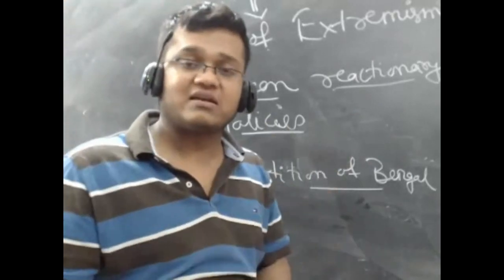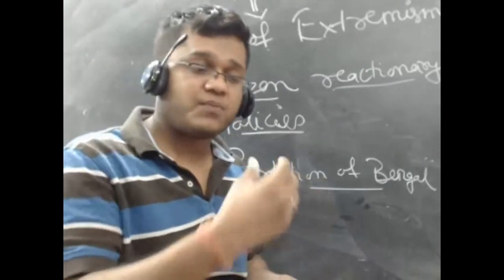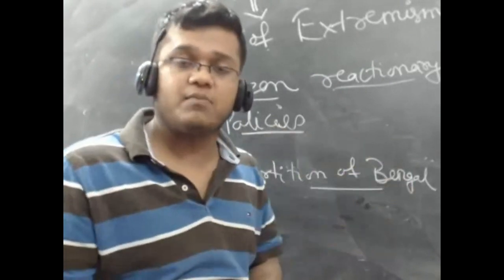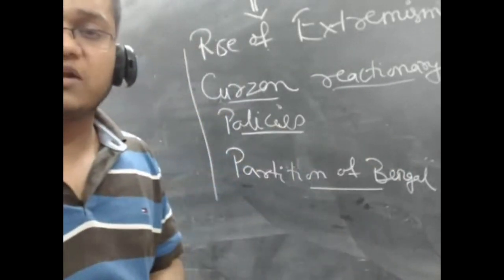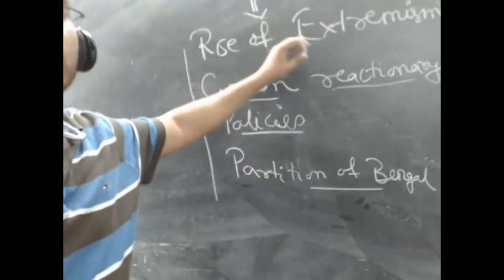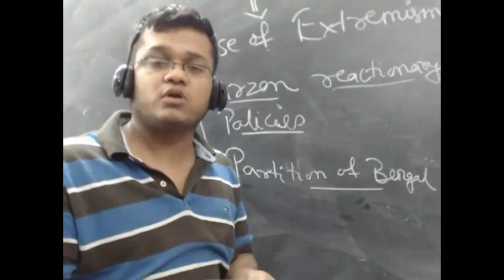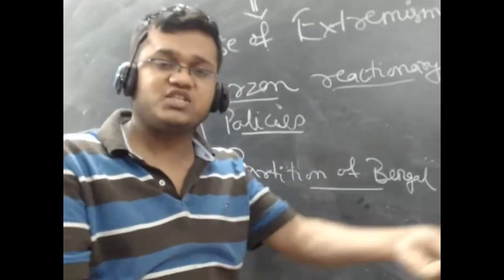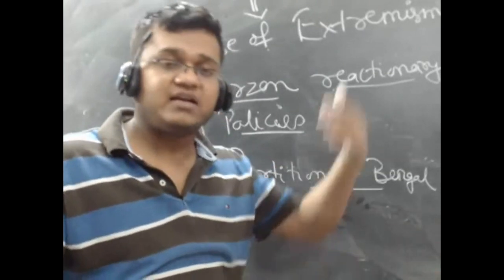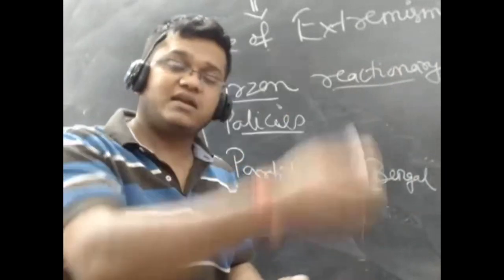So we will see what factors resulted in their rise, how some people from extremism became militant, and whether their approach was right or wrong. And then there will be the Home Rule League that will be started by Annie Besant and Tilak. So we will study the Home Rule League, and by doing this we will reach till 1919, and from 1919 to 1939 we will study the next phase.